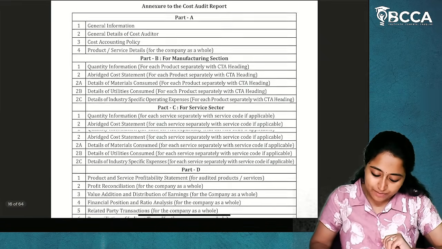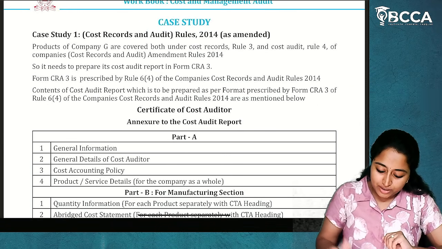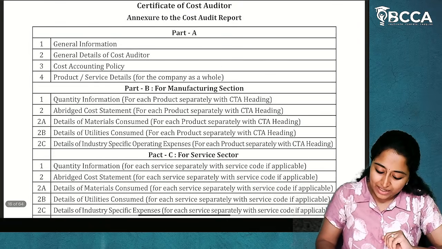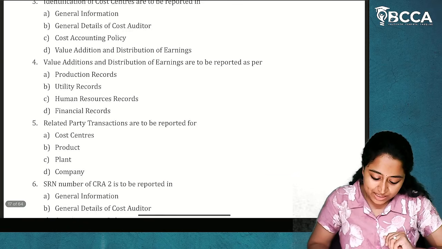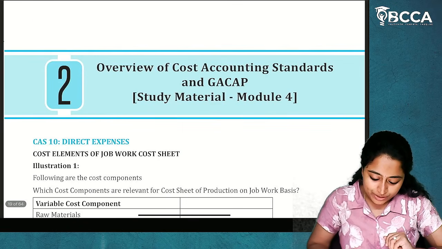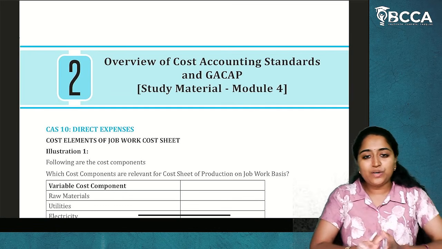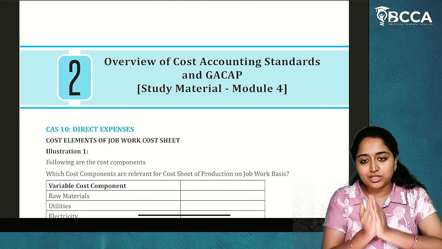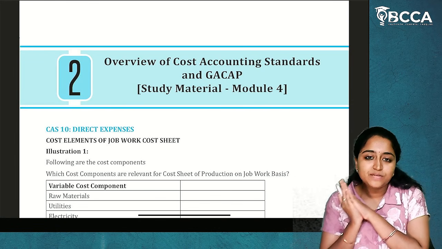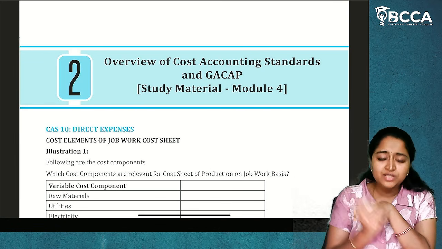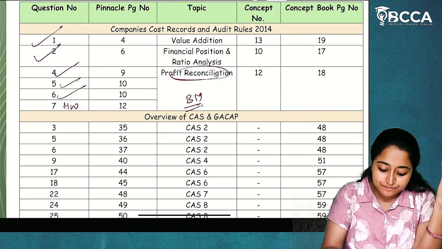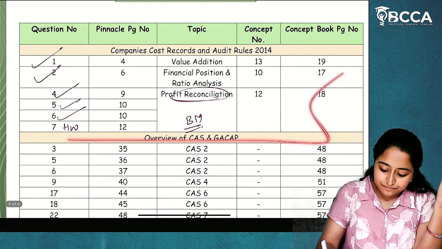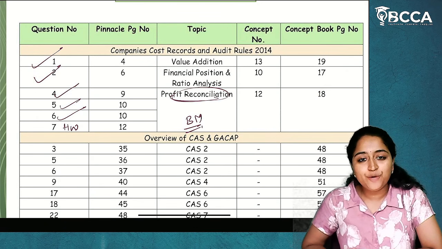So, this is just about the cost audit CRA 3 form. Part A, Part B, Part C and Part D. And these are MCQs. We'll discuss that in the MCQs video. So, these are the questions from Companies Cost Records and Audit Rules 2014. I hope it is clear. So, yes, we have completed the first topic, these practical questions. I hope everything is clear to you.